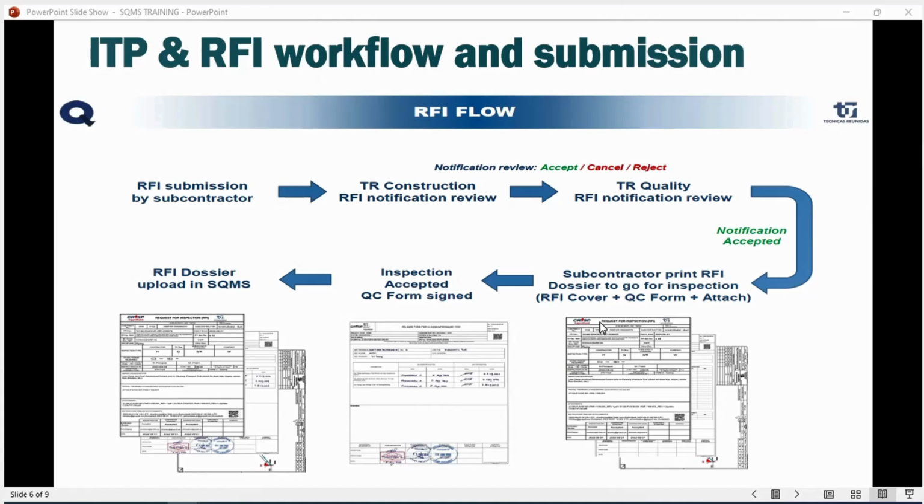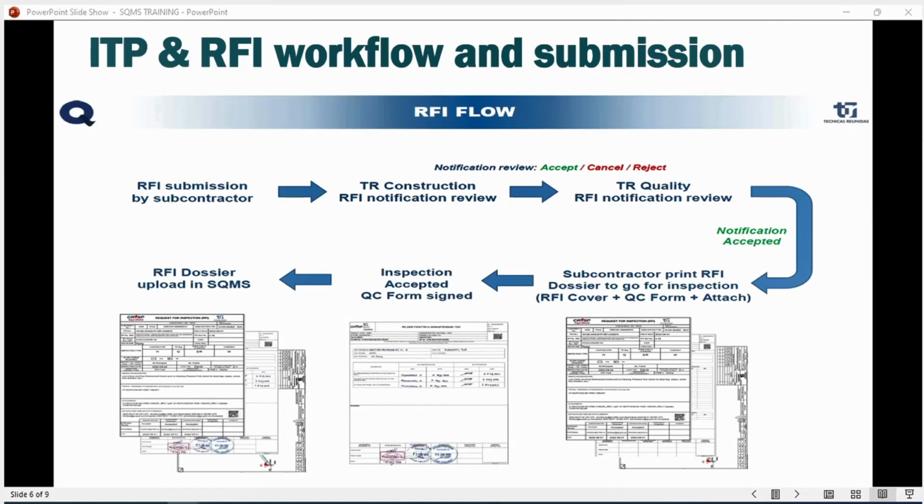Let's say I take Mr. Saeed, for example. He is one of the persons who will raise an RFI in our SQMS. You always have to remember that for raising one RFI and closing one RFI, you have to log in three times.